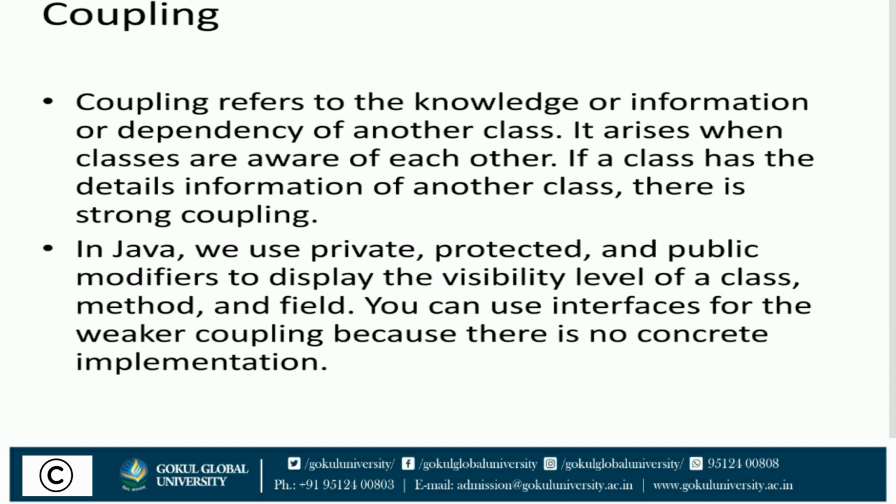Now, designing concepts of OOPS used in Java. Number 1 is coupling. Coupling refers to the knowledge or information or dependency of another class. It arises when classes are aware of each other. If a class has the detailed information of another class, there is strong coupling. In Java, we use private, protected, public, and default modifiers to display the visibility level of a class, method, and fields. You can use interfaces for weaker coupling because there is no concrete implementation.